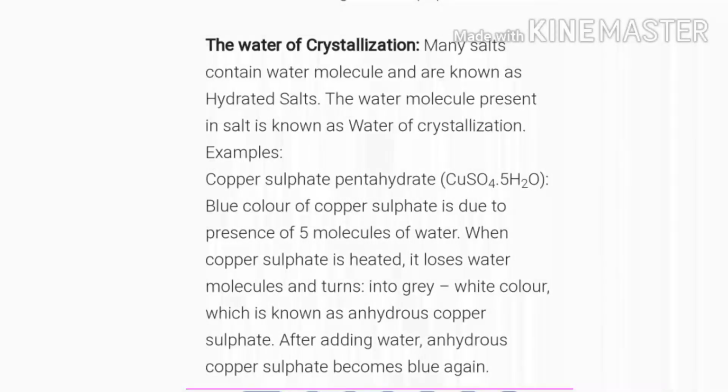When copper sulfate is heated, it loses water molecules and turns into a gray-white color, which is known as anhydrous copper sulfate. After adding water, the anhydrous copper sulfate becomes blue in color again. It's all about your chapter 2.